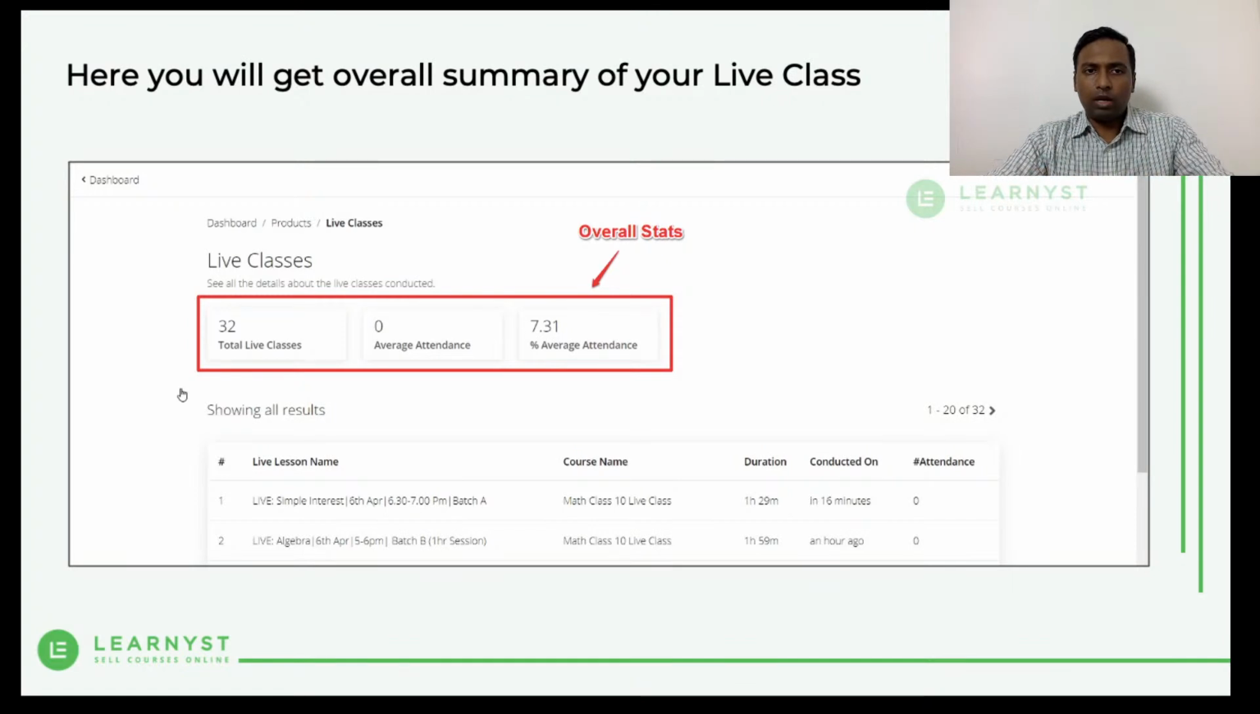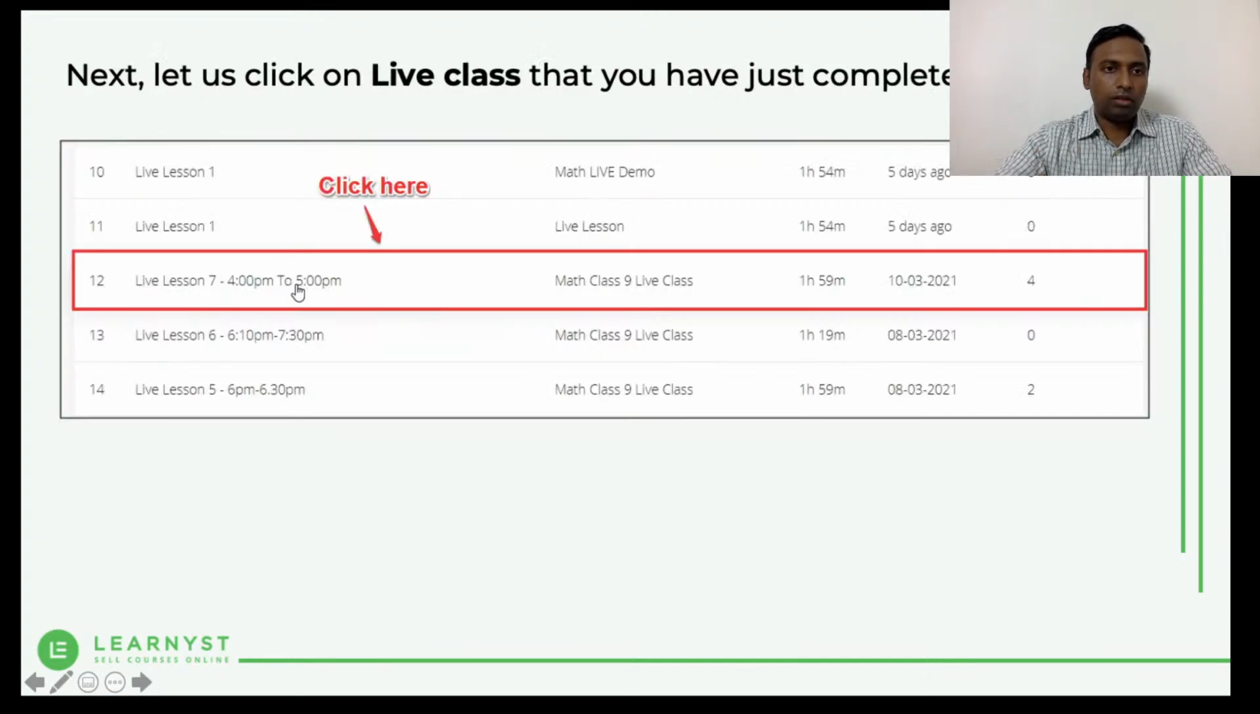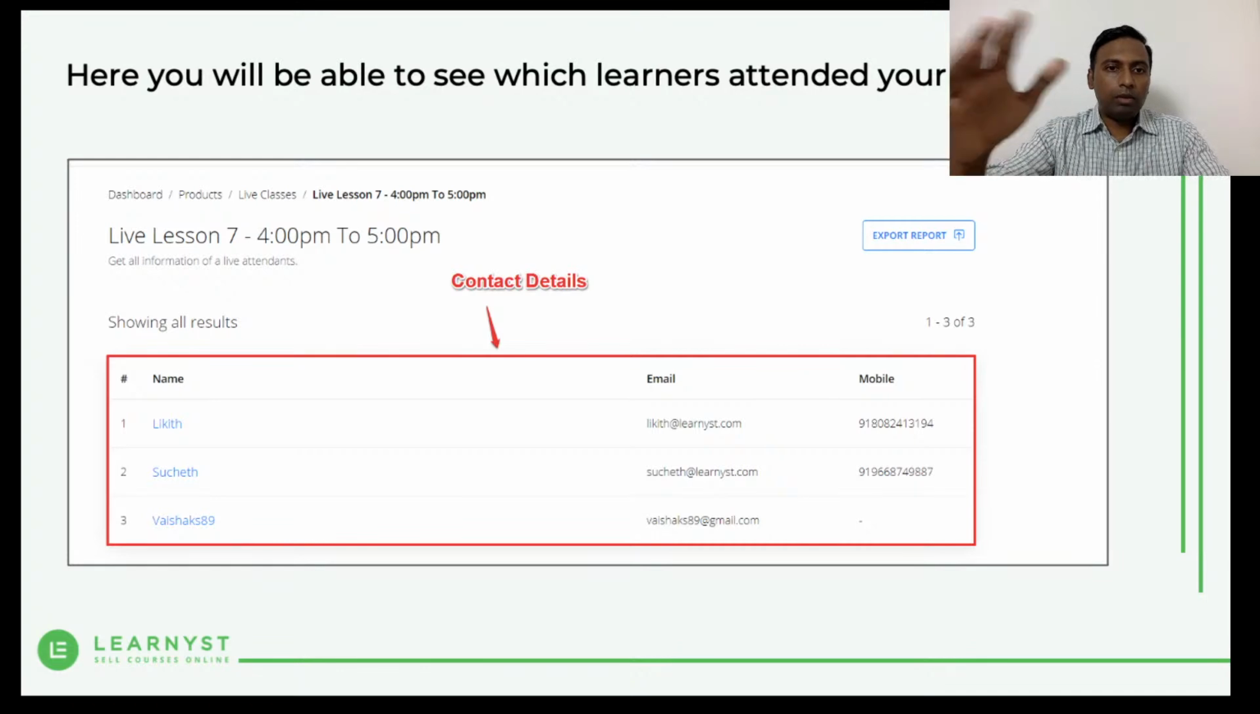So average number of attendees and so on. Don't worry about the numbers, it's a demo account. But it will give you a clear idea of how many people are attending your live classes. It will also list all the live classes, as you can see here. You can choose the live class for which you want the stats, click on it, and then you will be able to see the complete list of students who have attended your live class.